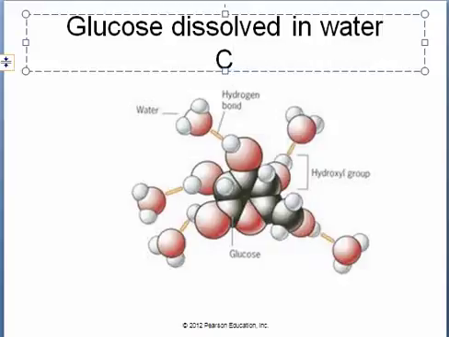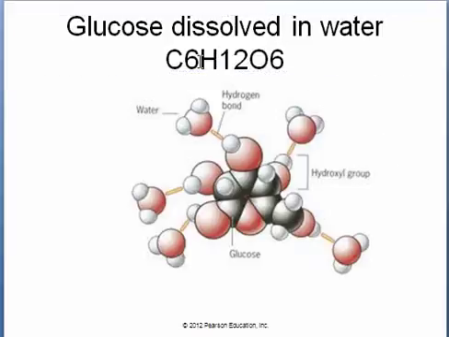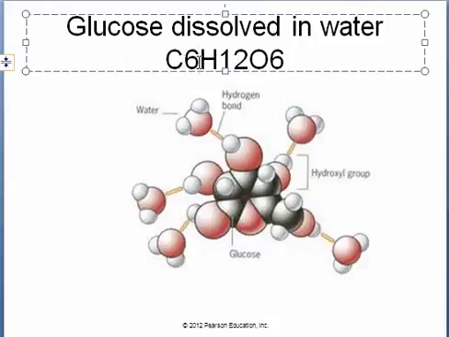So if we look, for example, at a molecular compound, this is glucose, and glucose has the formula C6H12O6. So we can tell by looking at this formula that it is a molecular compound because there's no metal in it. And I don't have these written as subscripts, but we know there's 6 carbon atoms, which are the black, represented by the black here, and 12 hydrogens, which are the white, and then 6 oxygen, which are going to be these red.